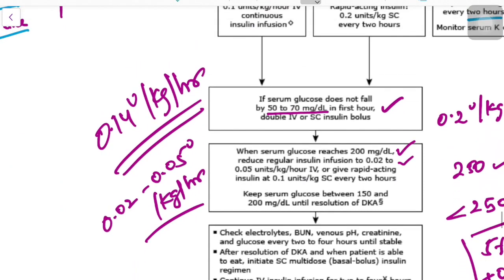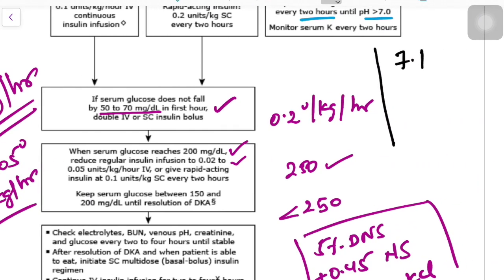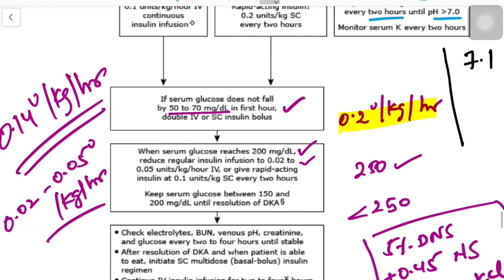And if the serum glucose is not decreased 50 to 70 mg per dL in the first hour, then you can double the insulin level to around 0.2 unit per kg per hour, and your target glucose will be 200 to 250.